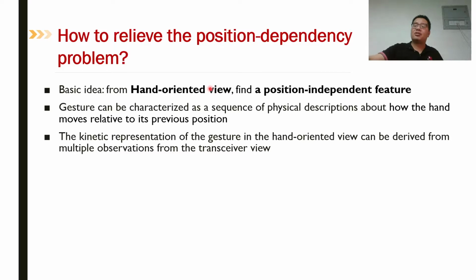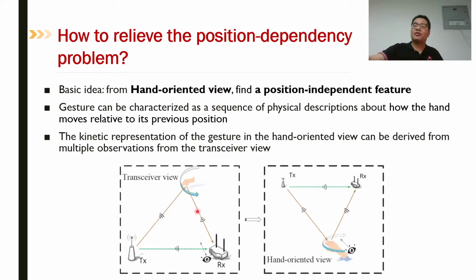The key of our approach is that instead of observing hand motion from the transceiver's view, we recognize gestures from the hand-oriented view. A gesture can be consistently characterized by how the hand moves relative to its previous position. Such a hand-oriented view can provide a consistent and distinguishable representation for different gestures, irrelevant to the location and orientation of the hand.